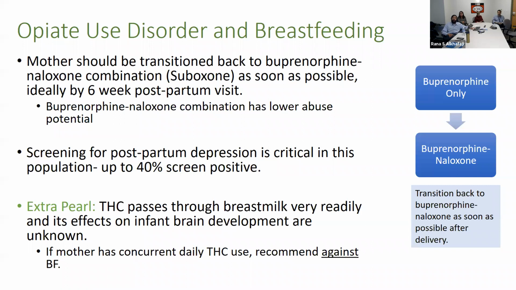And the other key point, of course, mothers should be transitioned back to buprenorphine-naloxone, that combination product, as soon as possible, ideally by 6 weeks postpartum, because it has lower potential for diversion and injection use. Screening for postpartum depression is critical in this population, because up to 40% will screen positive, right?